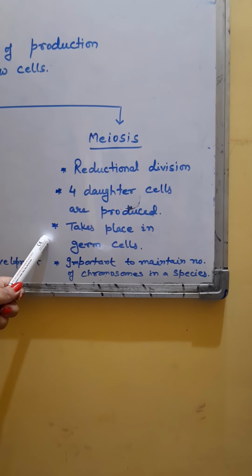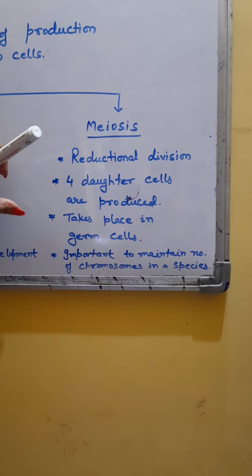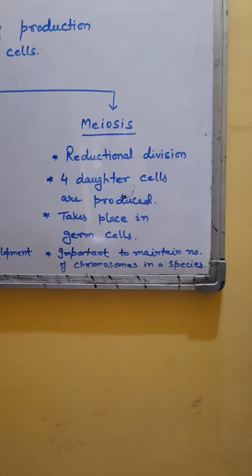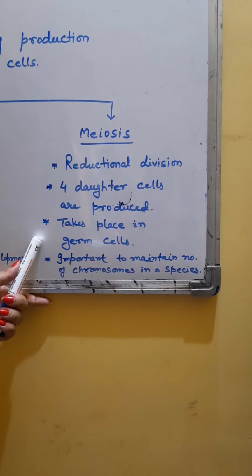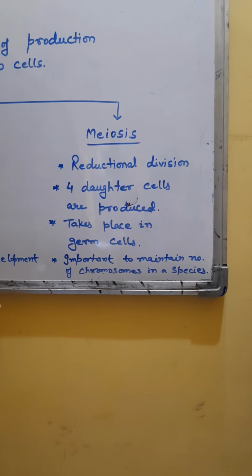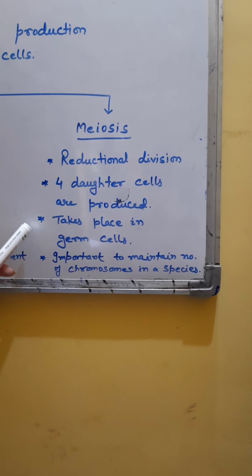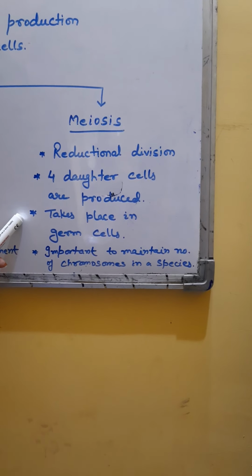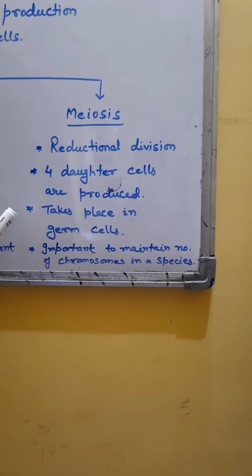It takes place in germinal cells only, that is, reproductive cells. The reproductive cells of an organism show meiosis. Like you have studied in plants, pollen grains, ovary; in human beings, sperm, ova. All these show meiosis where the number of chromosomes becomes half.